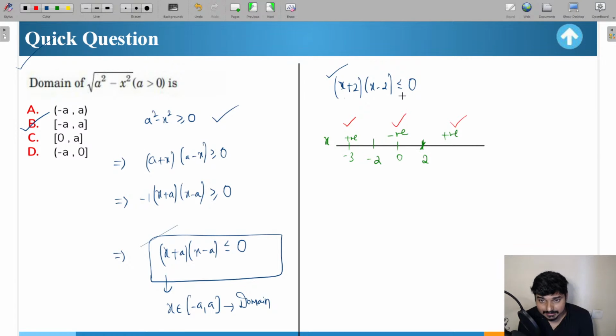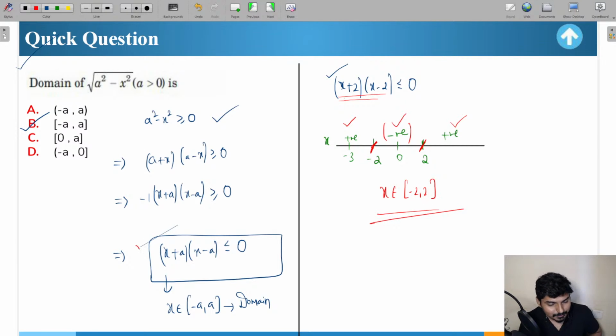We are looking for the region where (x + 2)(x - 2) is less than or equal to 0. So that region is between -2 and 2, where the term is negative. We are basically looking for that region. So what will the answer be here? We can say x belonging to [-2, 2] is going to be the solution.